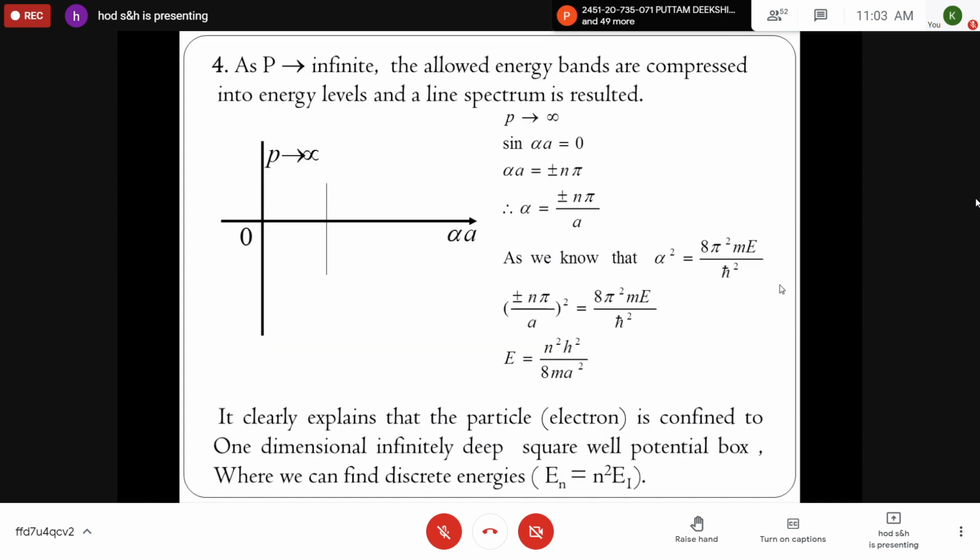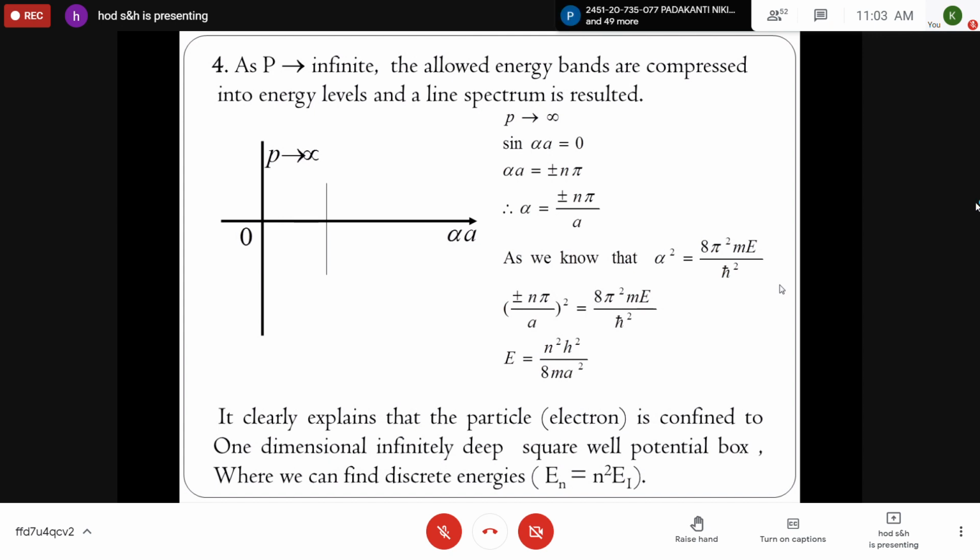And there is an expression given for this energy of an electron. So as P tends to 0, sin alpha A is equal to 0. If sin theta is equal to 0, then theta is equal to plus or minus n pi. Therefore, alpha A is equal to plus or minus n pi, or alpha is equal to n pi by A. But also we know that alpha square is equal to 2mE by h cross square.